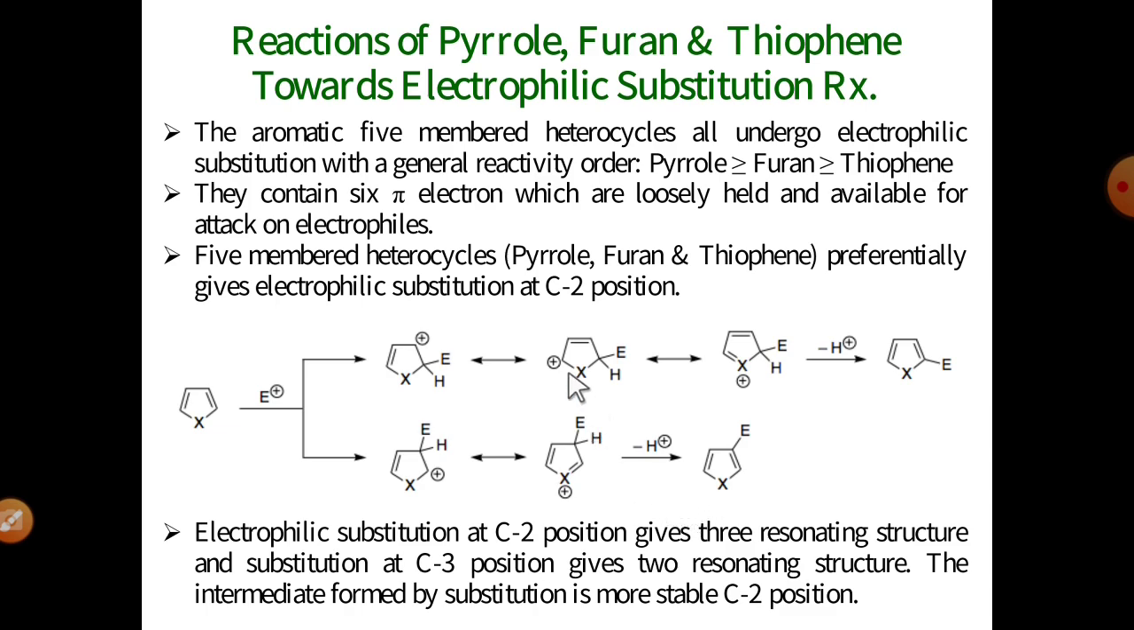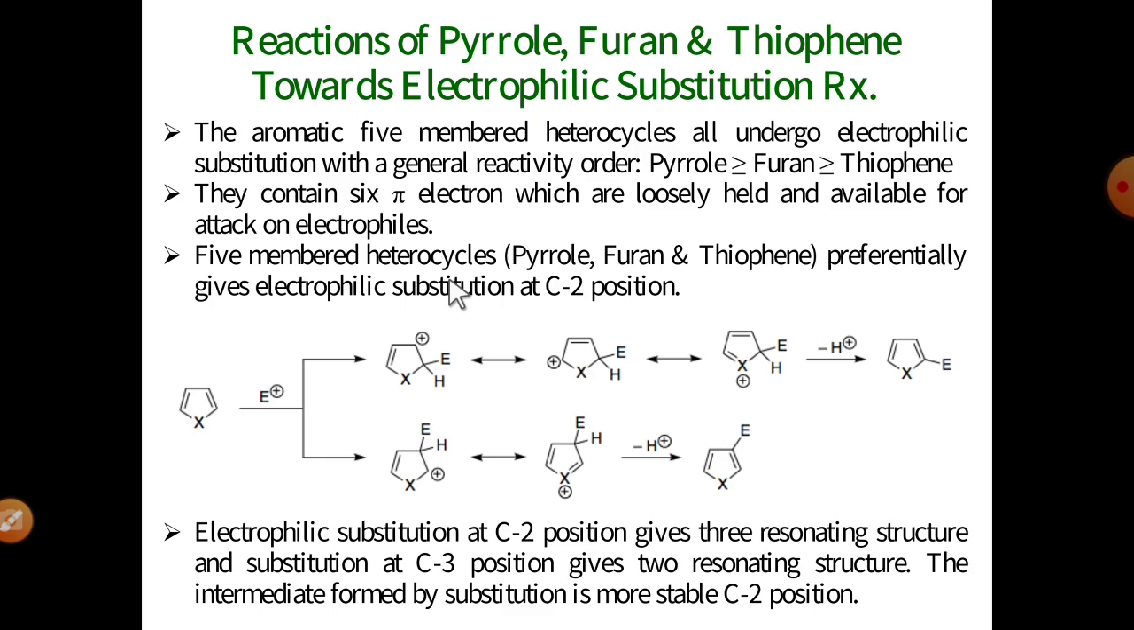See in detail, the aromatic 5-membered heterocycles all undergo electrophilic substitution reactions, and the general reactivity order of these 5-membered heterocycles is: pyrrole is more reactive than furan, which is more reactive than thiophene. They contain 6 pi electrons which are loosely held and available for attack on the electrophile molecule. Basically these 5-membered heterocycles obey Huckel's rule for aromaticity, meaning there are 6 pi electrons, and these 6 pi electrons are loosely bound, meaning they are loosely available to attack the electrophile.